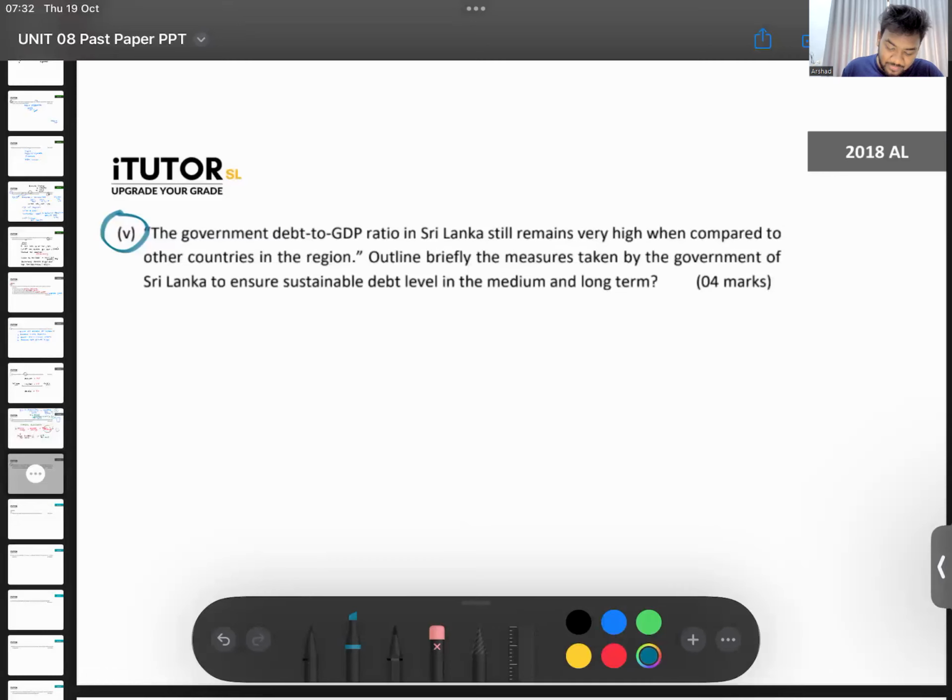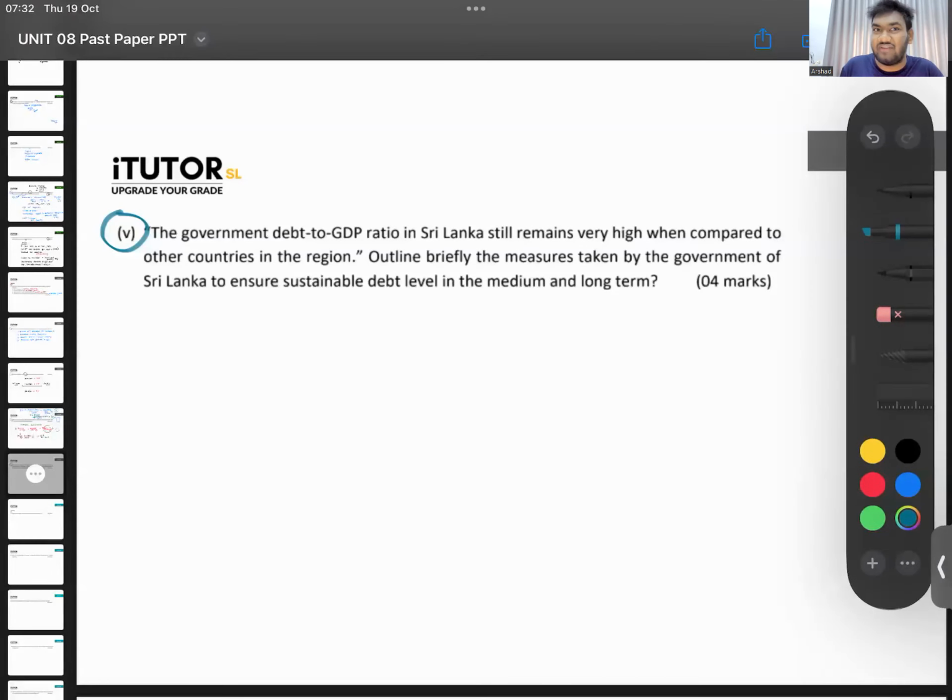We'll just think, children. What can we write now? Our debt already has become unsustainable and we defaulted on that also. Now what are we doing to make sure our debt is sustainable? Sustainable debt means, children, you can continuously keep on repaying. No problem, there will not be issues. You can repay this little by little and you can continue going.